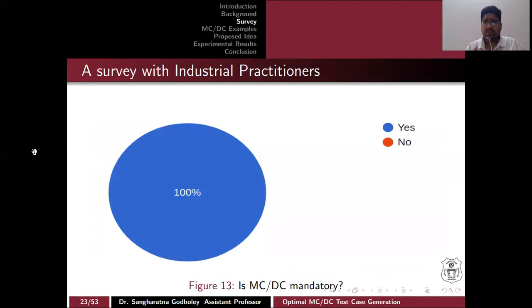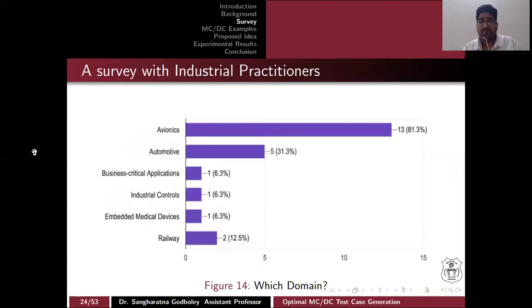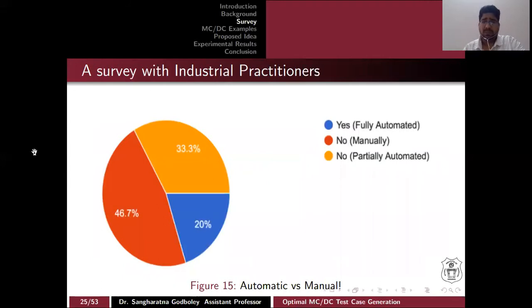Now there is a small survey, and here is a disclaimer before this: we did a small survey with industrial practitioners, and we had a very small sample size. Our first question was whether MCDC is mandatory or not. Everyone said yes. Second was which domain has MCDC most popular. We got to know that it is avionics and automotive. Then we asked whether the tools are automatic or not. We got to know that 20% of the responses were automated tools, and the rest, 80%, were non-automatic tools. Among those, 33.33% of tools are partially automatic.